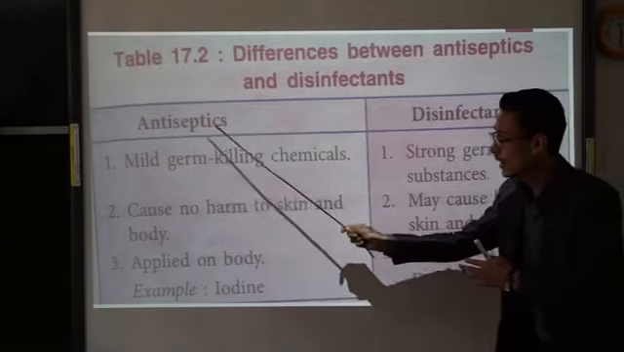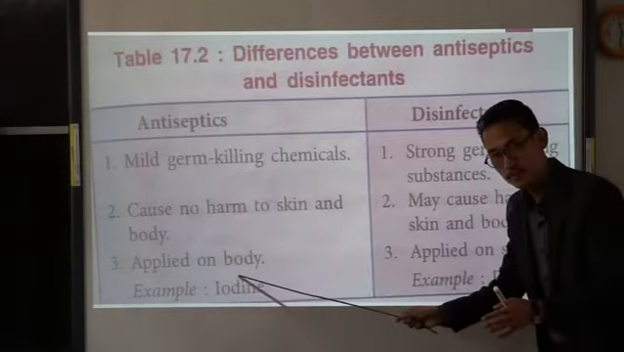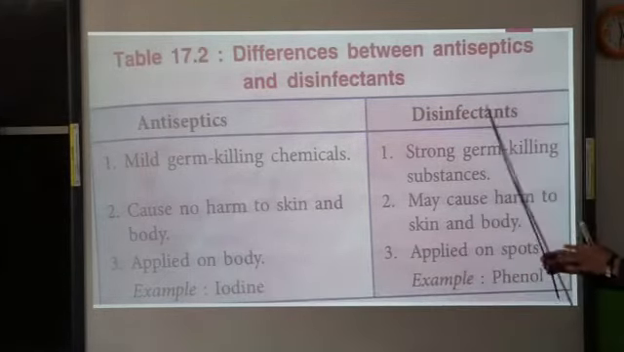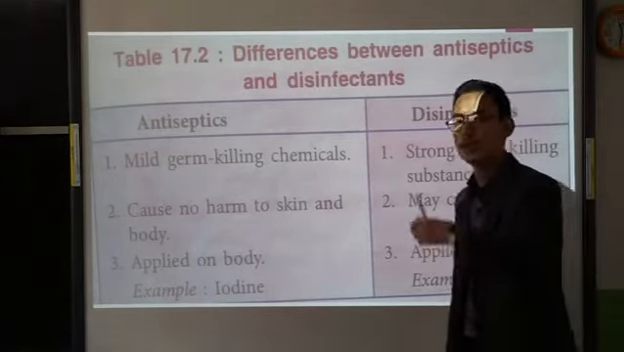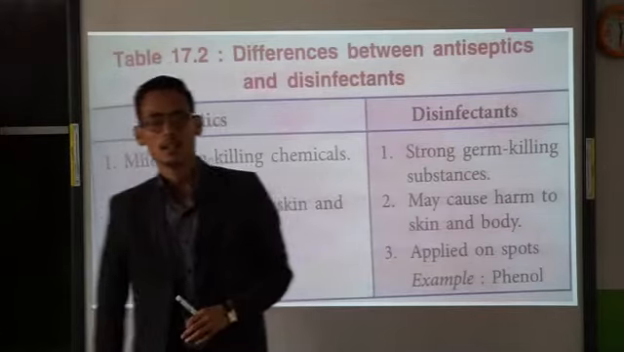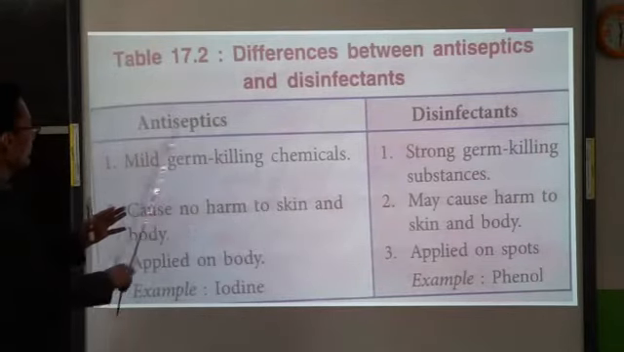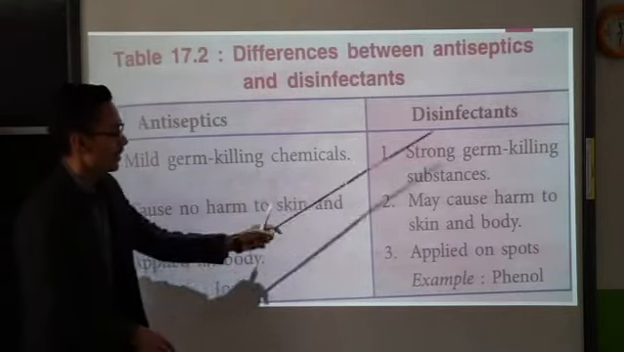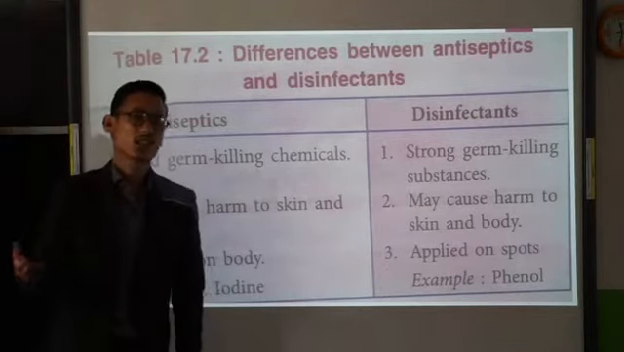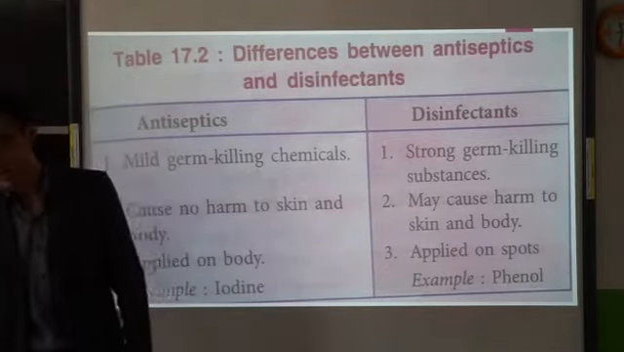Third point, antiseptics are applied on the body, whereas disinfectants are applied on the spots, on the places where germs can thrive and easily multiply. Examples of antiseptics are iodine, and disinfectants are phenol, cresol, Lysol. Clear? Now, next slide.